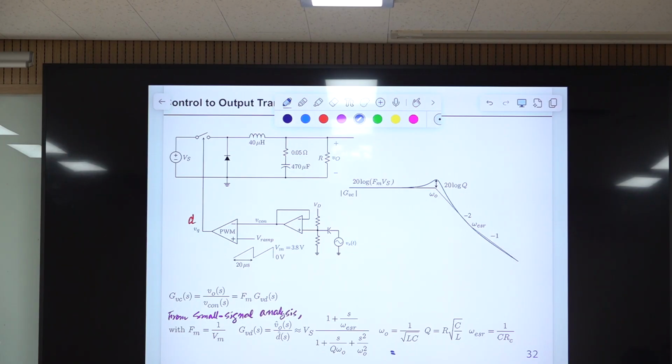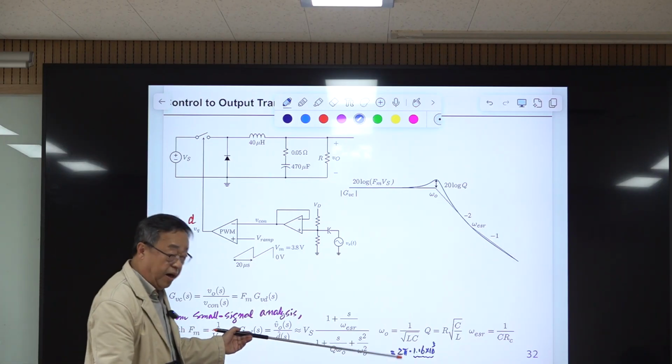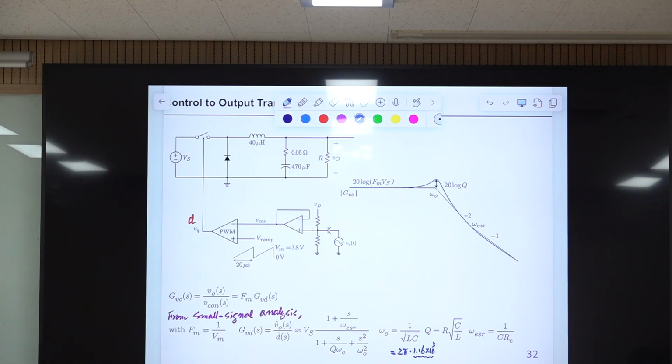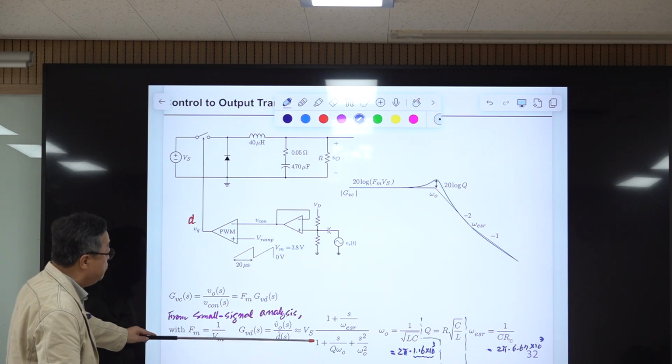And this value is, okay. So you understand this one is in hertz. Okay, if you multiply that with 2 pi, that becomes radian per sec. And so this is the value of omega naught, and value of omega ESR CRC is, okay. So assume this is the given information, and asymptotic plot of this transfer function is extremely easy.